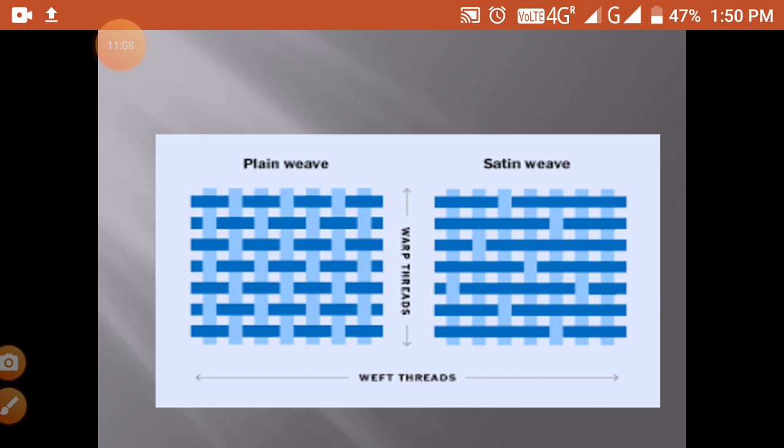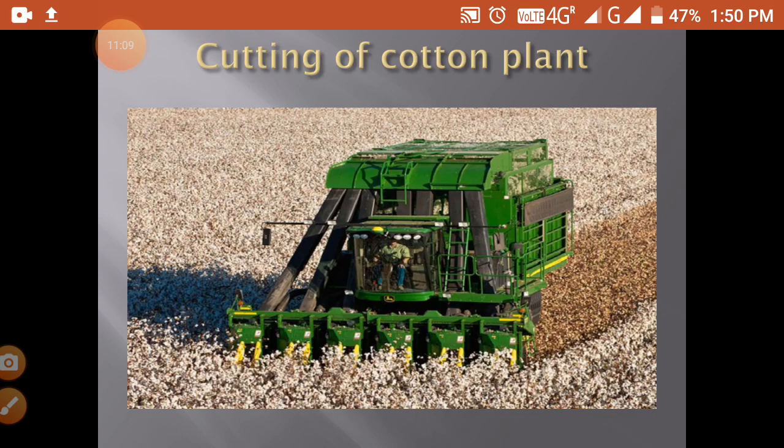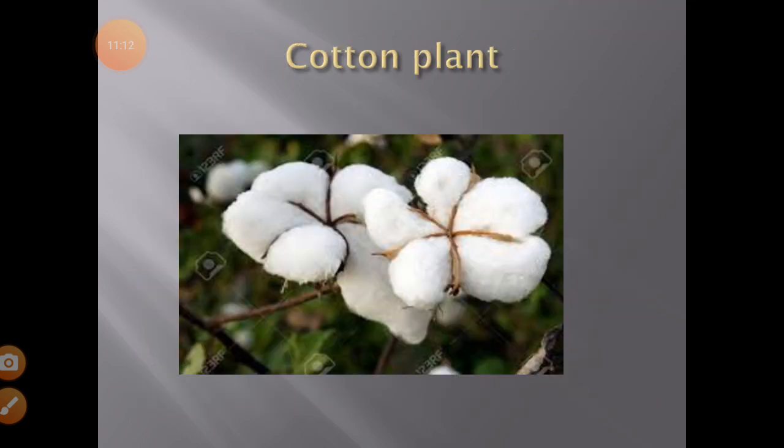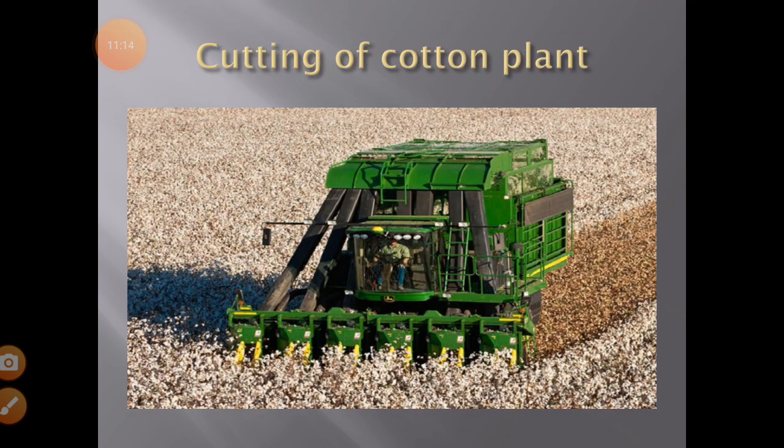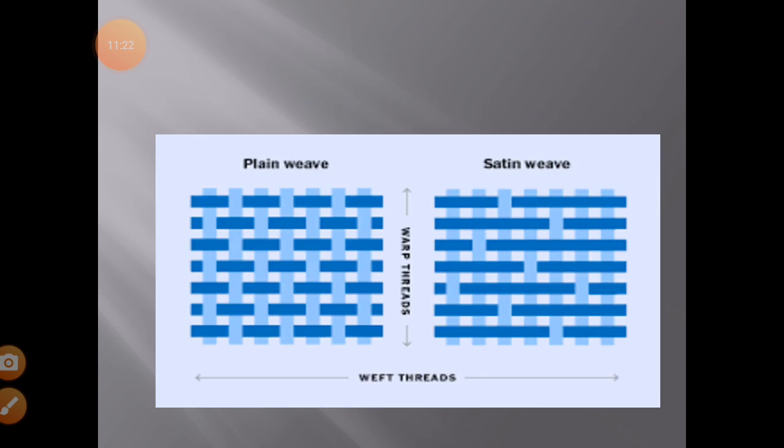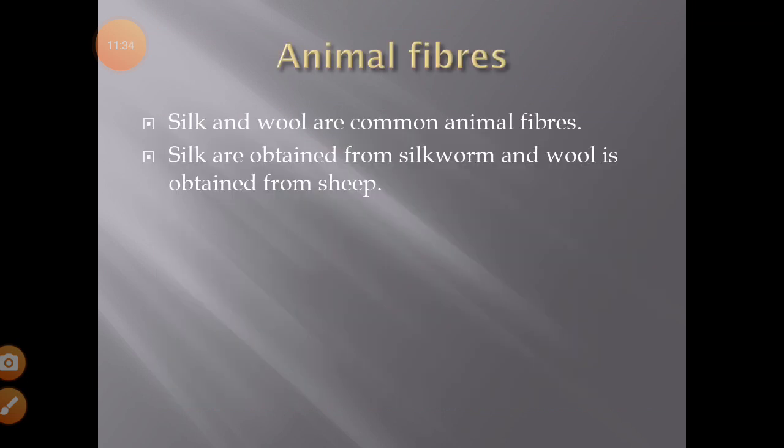This is the cotton plant. Again you can see this is the cotton plant, and this is the cutting of the cotton plant. After that we make the bales from it, and these bales go to the cotton industry, where the thread is placed like this, and the machine weaves it into cloth. So this is cotton making.